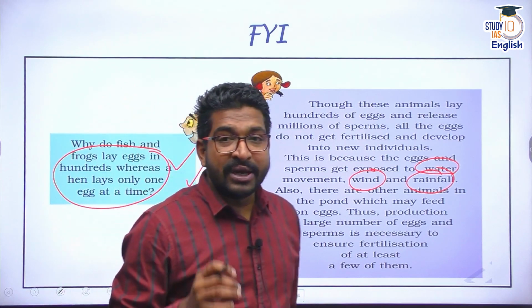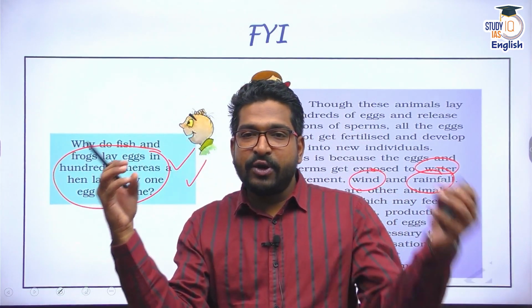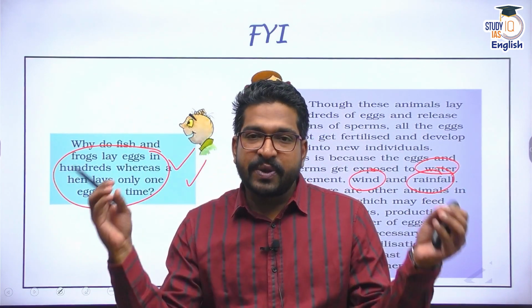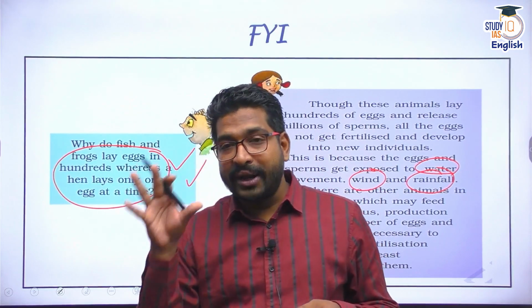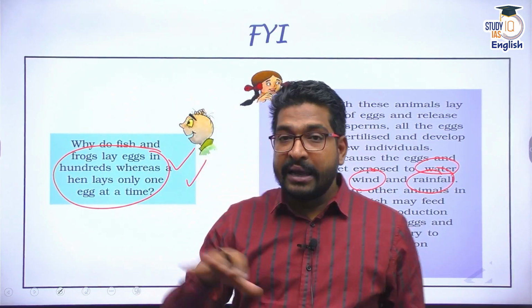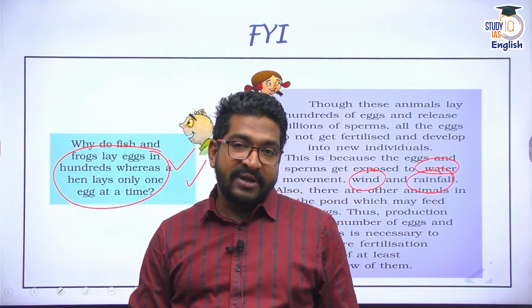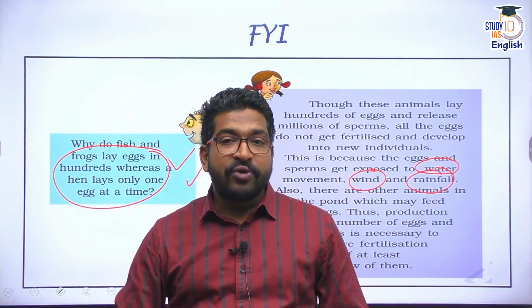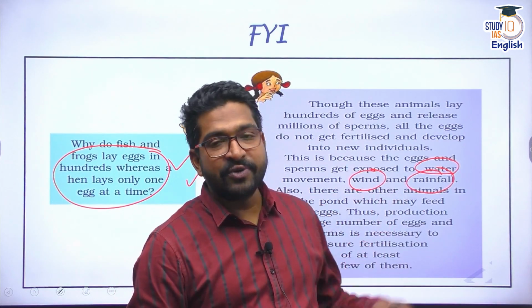We have established that sexual reproduction is a process of fusion of gametes, sperm and ovum coming together. When sperm and ovum come together, it's called fertilization. Fertilization can be internal or external. In human beings, it's internal. In many aquatic animals, it is external. And whenever we talk about external fertilization, a lot of eggs are produced. Why? Because there is a possibility of loss.